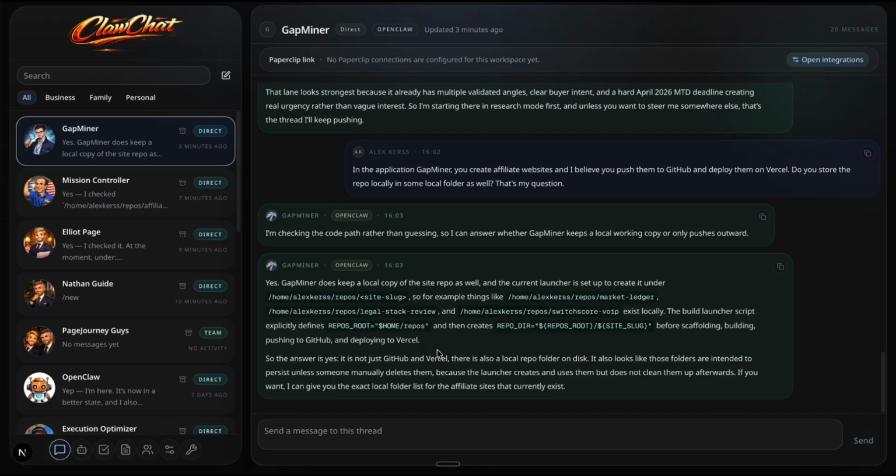Right now, I'm effectively acting as the manager. I'm manually jumping between three agents, Elliot Page, the mission controller, and Gapminer, and stitching the picture together myself. But that's not what you want long term. What you want is an autonomous manager, someone sitting above the applications, not just managing one tool, but managing across them.